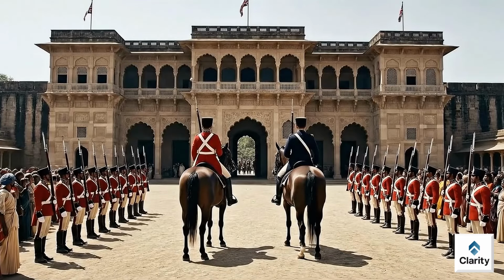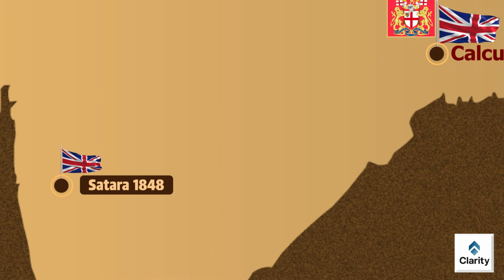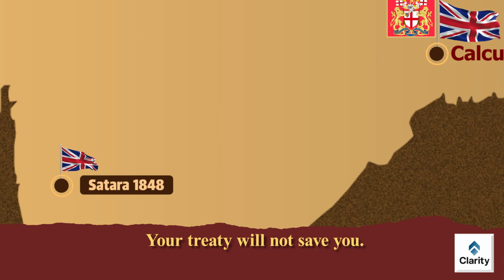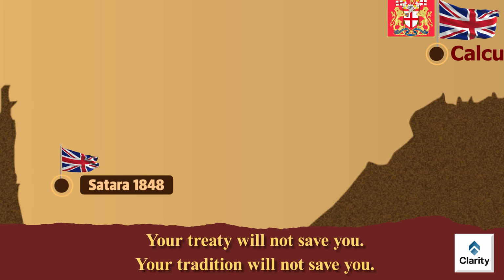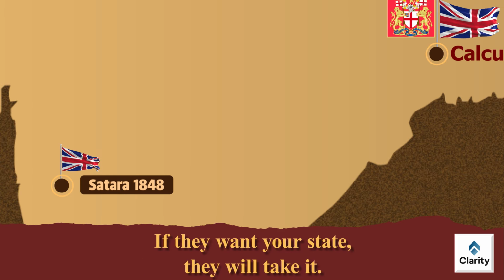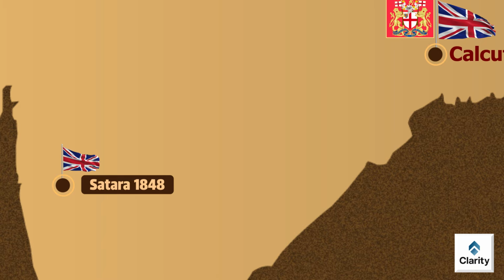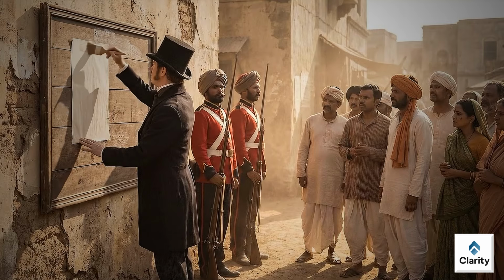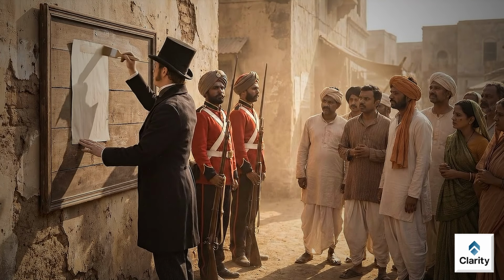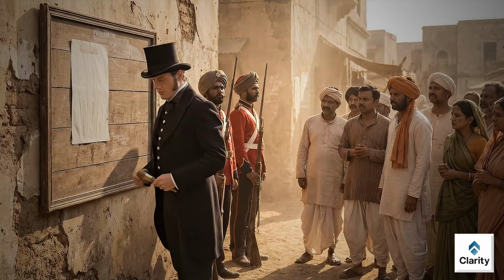This created a deep shock and anger because the message was very clear. Your treaty will not save you. Your tradition will not save you. If they want your state, they will take it. And then this became the pattern. A decision in Calcutta, annexation on the ground, and a public announcement. If anyone resisted, they were suppressed with force.